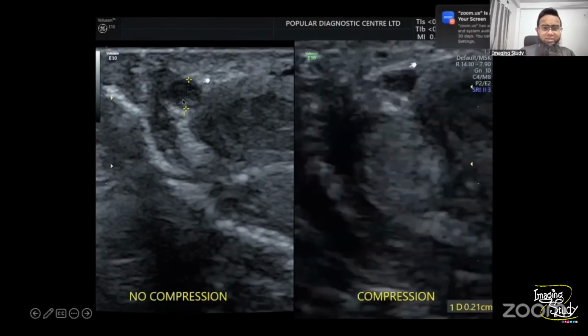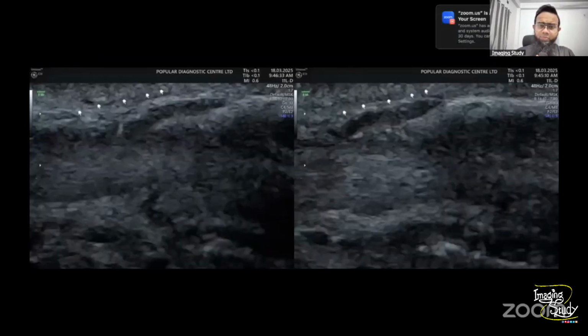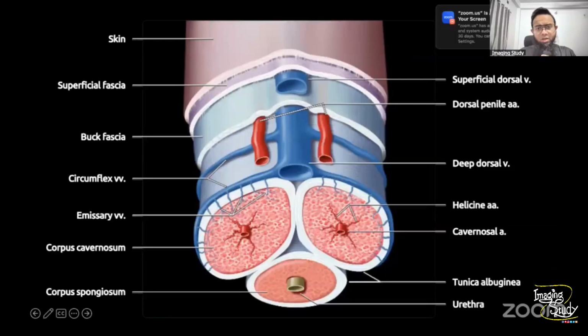So here you can see this structure, and this is the thrombosed vein, and without compression the structure is around 2.1 millimeter, and I tried to compress, it's not quite compressed. So this is a non-compressible circumflex penile vein. So here's the longitudinal section, and now you can see this thrombosed circumflex penile vein. Okay, so this one is the thrombosed one for this patient.